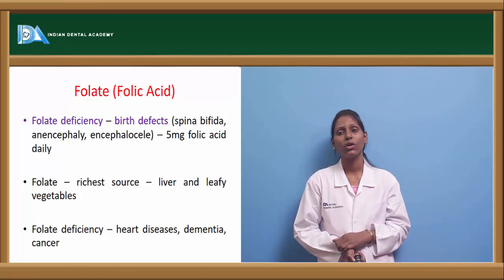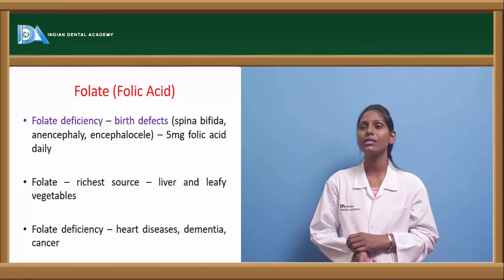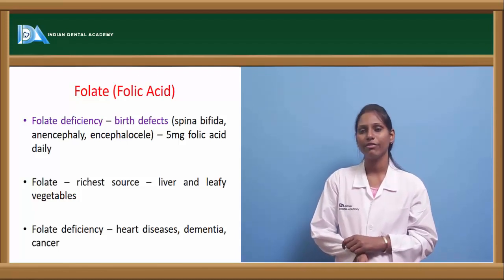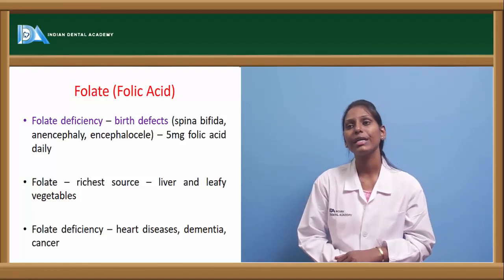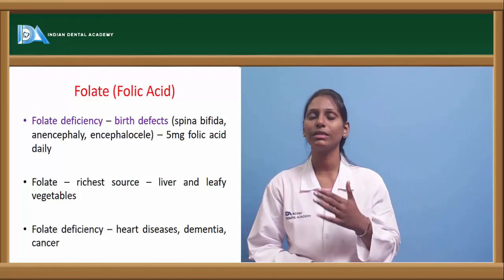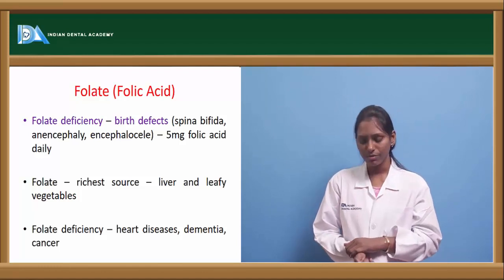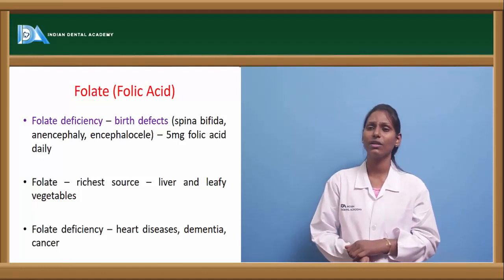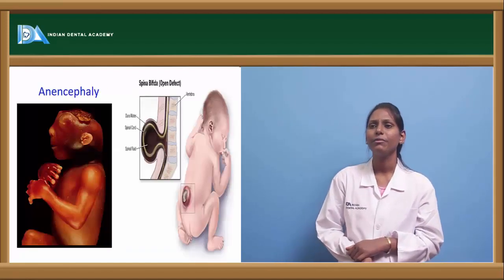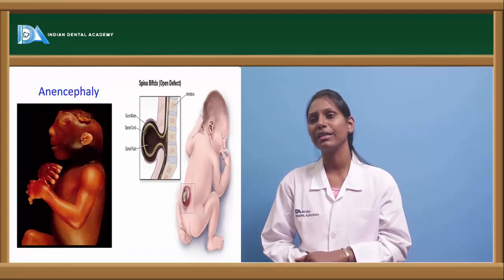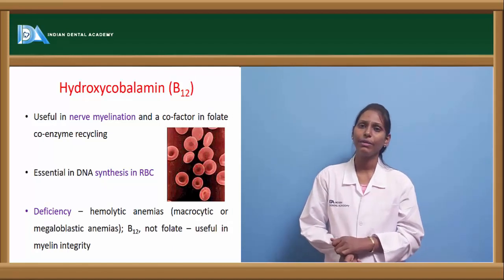Now coming to folate, also called folic acid. Normally folate deficiency is most commonly associated with birth defects, okay: spina bifida, anencephaly and encephalocele. In these cases, the mother is advised prenatally to take 5 mg folic acid daily, even 3 months before planning for pregnancy. The richest sources of folate are liver and leafy vegetables. Folate deficiency can lead to heart diseases, dementia and even cancer. This is a picture showing anencephaly, and this is a picture where we can see an open defect, that is spina bifida.